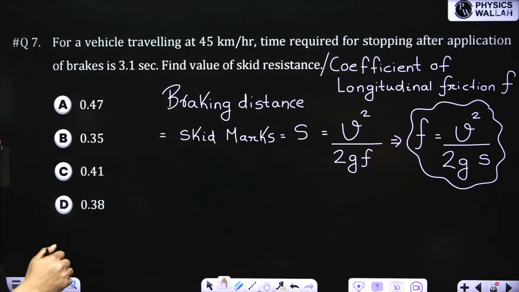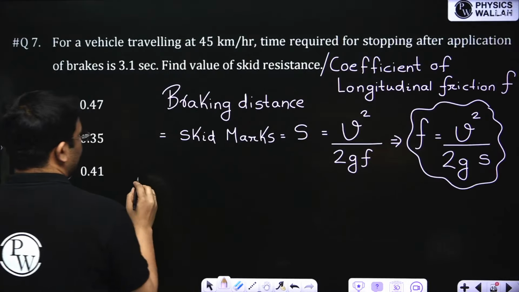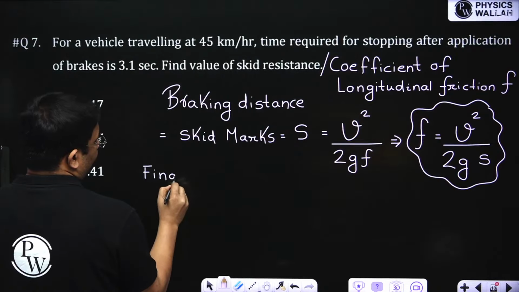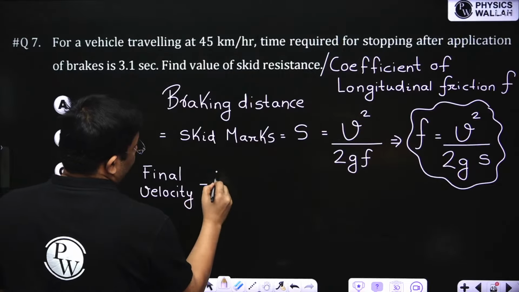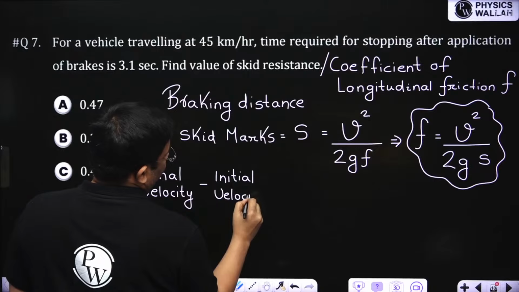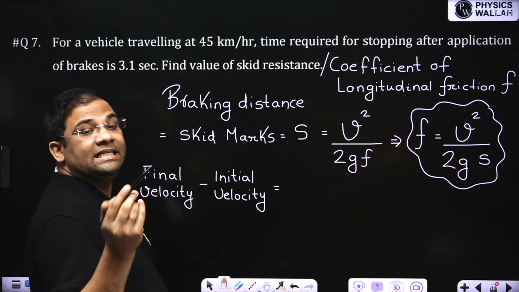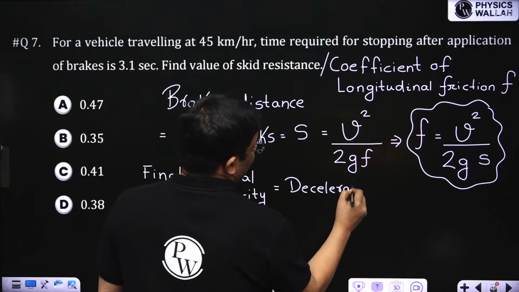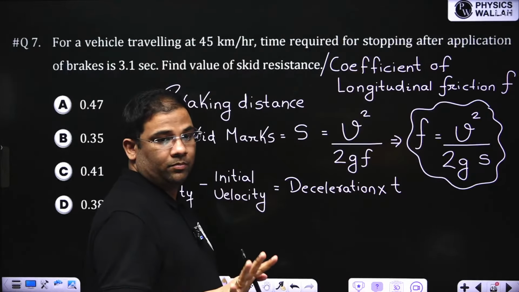Another formula is, we know this formula from kinematics, from childhood we have studied, that final velocity minus initial velocity is equal to acceleration into time. But here it is deceleration because we have applied the brake. So deceleration into how much time was required after the brakes are applied to stop. Let the time be t.